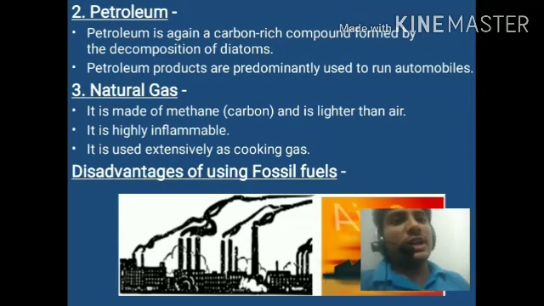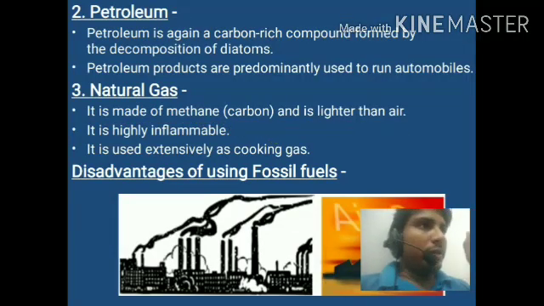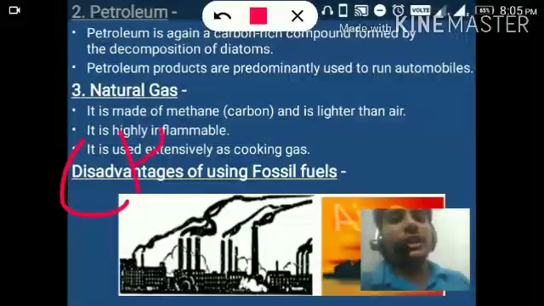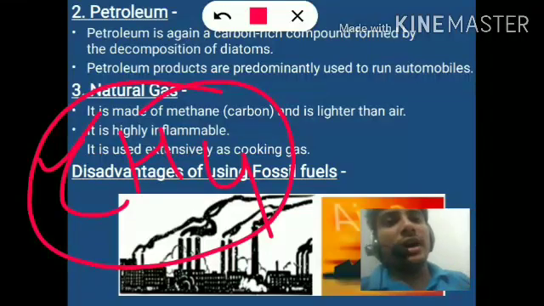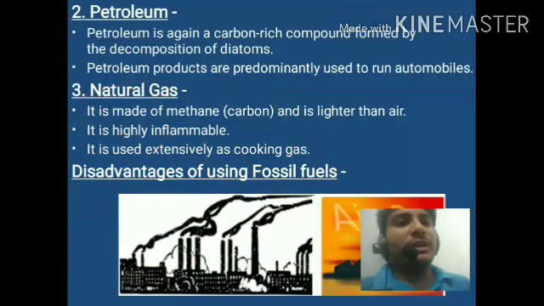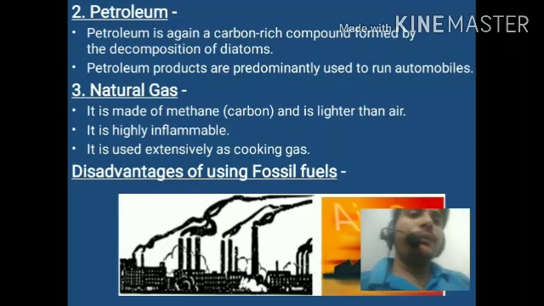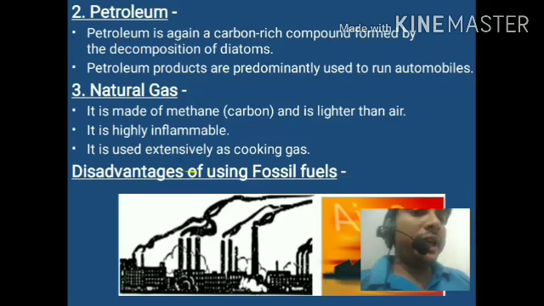Now natural gas. It is made of methane. The formula of methane is CH4. What is the formula? CH4. This is the formula of methane. Methane contains carbon, and it is lighter than air. It is highly inflammable. You should know it is highly inflammable. It is lighter than air. It is used extensively as cooking gas.